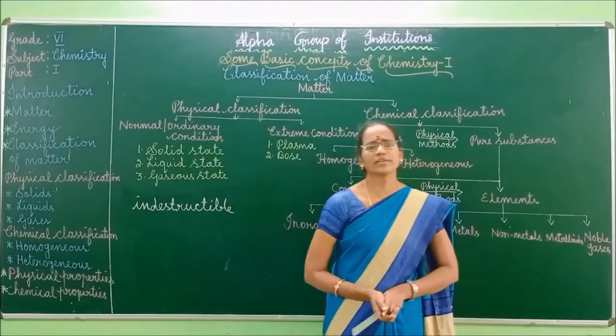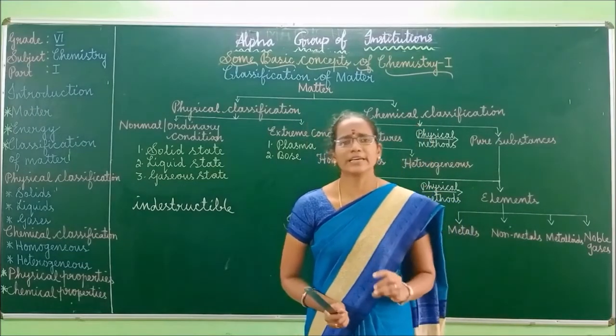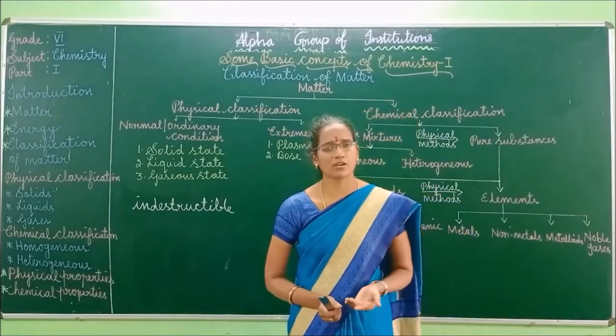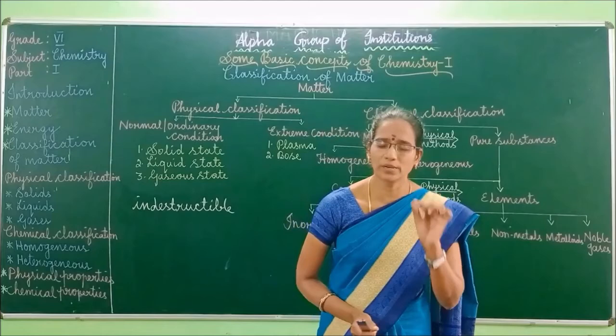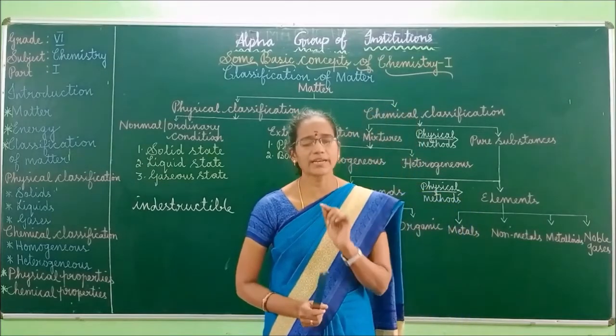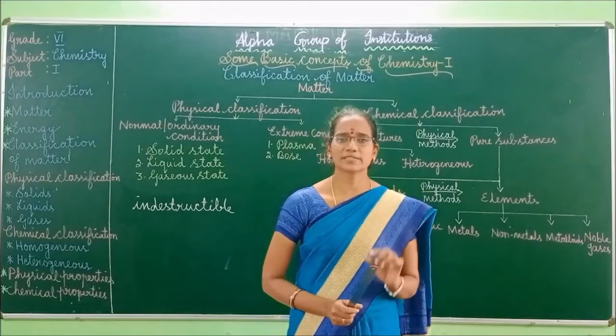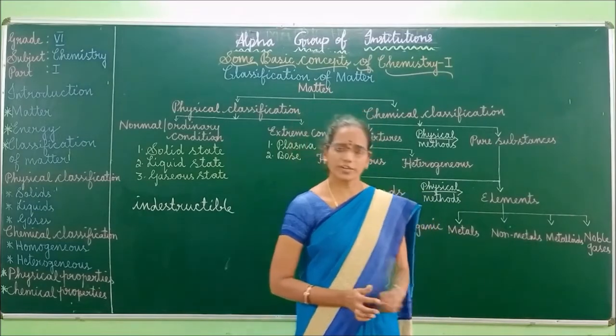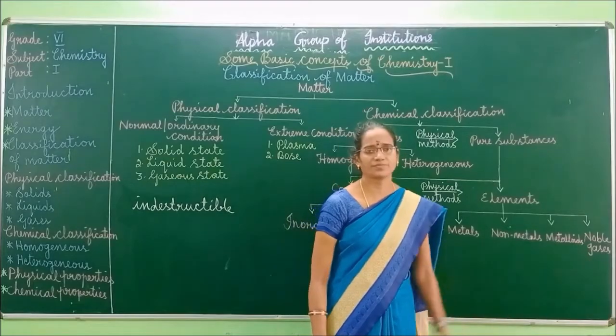Examples of noble gases are helium, neon, argon, krypton, xenon, radon. These gases rarely react with other elements because they are already stable in nature. Got it, children? Right.